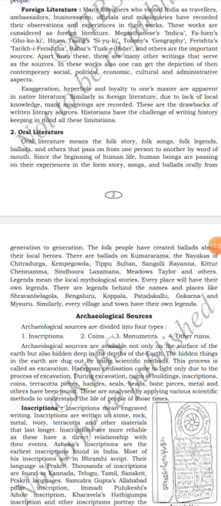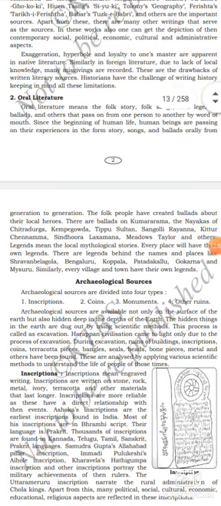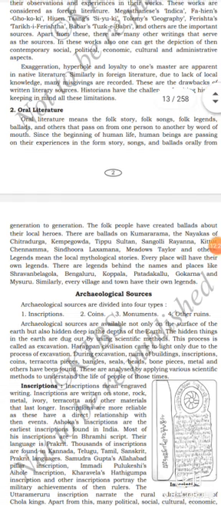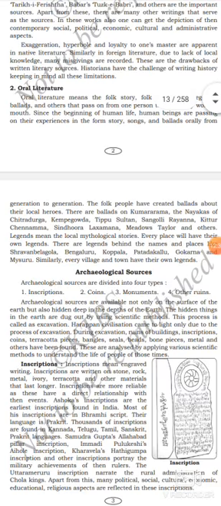Exaggeration, hyperbole, and loyalty to one's master are apparent in native literature. Similarly, in foreign literature, due to lack of local knowledge, many misgivings are recorded. Got it? These are the drawbacks of the written literary sources. Students have the challenge of writing history, keeping in mind all these limitations.